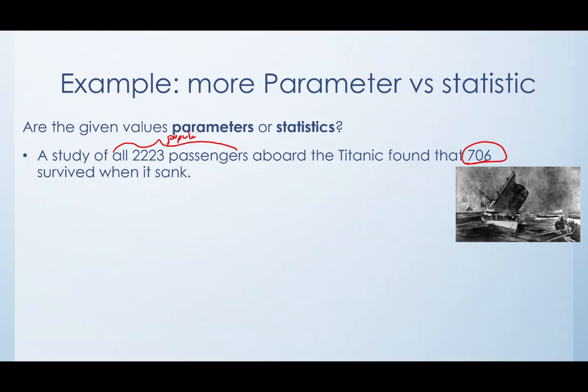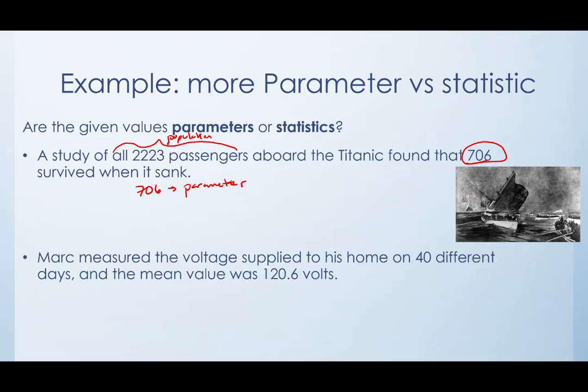That is the population of people aboard the Titanic, right? And so this 706 is coming from the population, so it is a parameter, and it is one of the rare instances where we know the value of a parameter because we are able to measure the whole population.